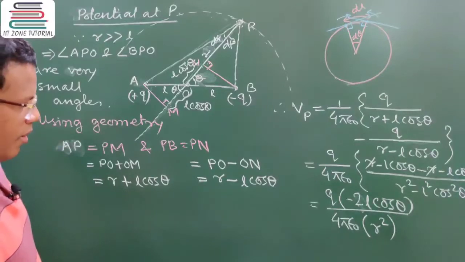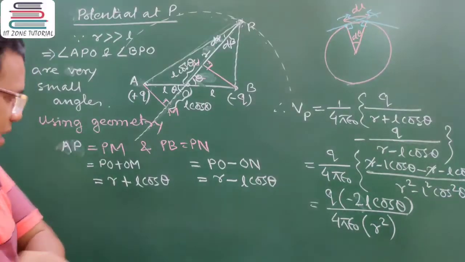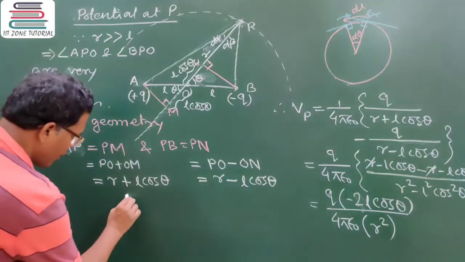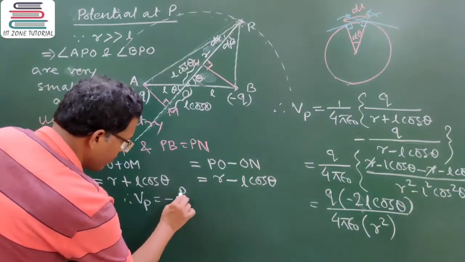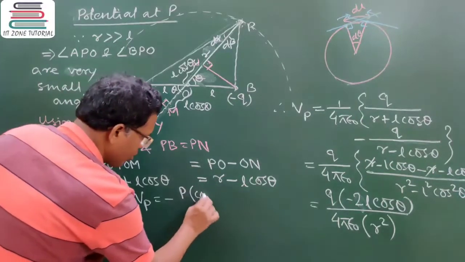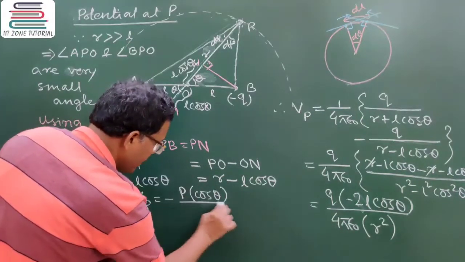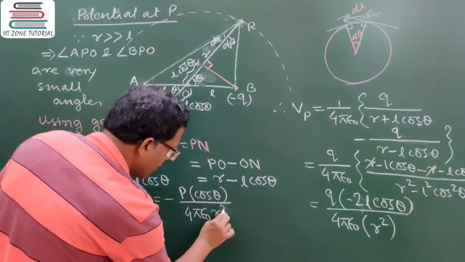So this is again Q into 2L can be written as the dipole moment P. So potential at the general point P is appearing minus of P, that is Q into 2L, that into cos theta divided by 4 pi epsilon naught R square.